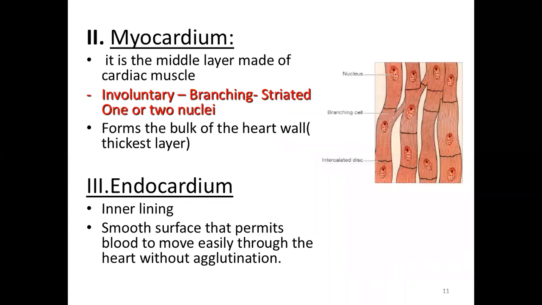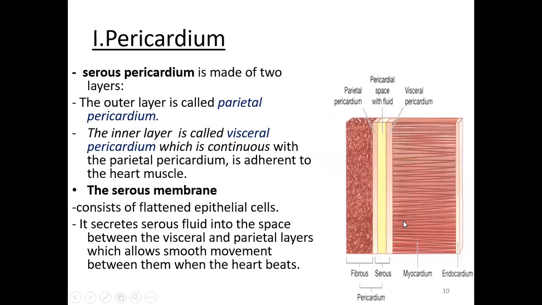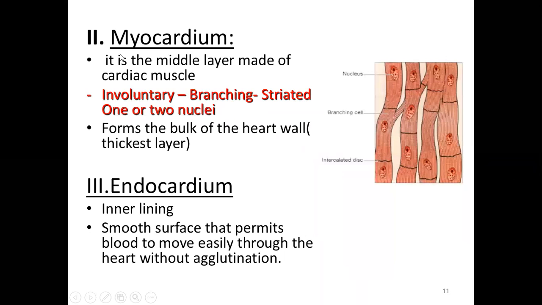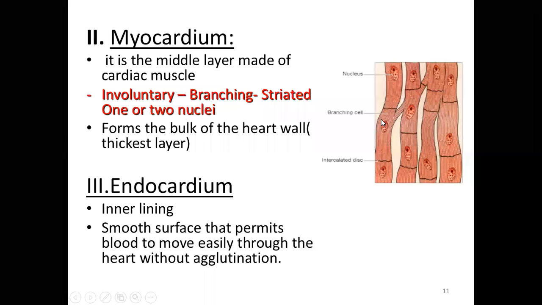Then we have the myocardium. Inside we have the myocardium. This is a thick layer, thick muscle. It is the middle layer made up of the cardiac muscle, and we have studied how the myocardium is different from the other muscles. It is involuntary muscle because it is supplied by the autonomic nervous system, and the pattern is that it is branching. These are the only cells which branch.